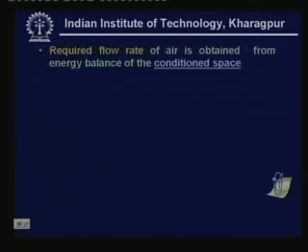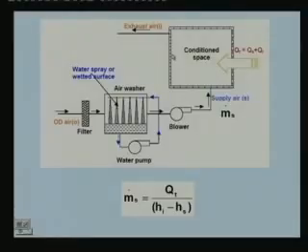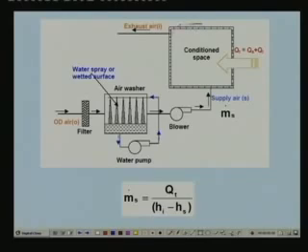Now the required flow rate of air is obtained from the energy balance of the conditioned space. We have to find out what is the required air flow rate. So that can be easily obtained if you take a control volume across the conditioned space, and assume that steady state conditions prevail. So you take a control volume across this and apply energy balance, and neglect kinetic and potential energy changes.